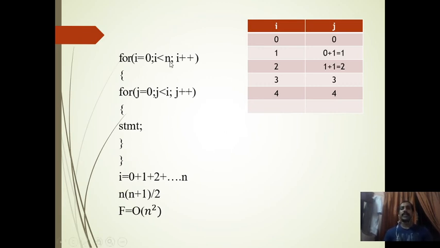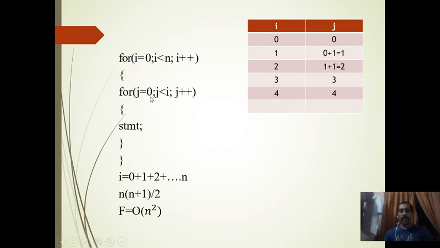For i equal to 0, i is less than n, i plus plus. Then j equal to 0, j is less than i, j plus plus, with a statement within. Just evaluate. This will take one time, this will take n plus 1, and this will be n. I am taking n plus 1, but I can consider it as n itself. All n.